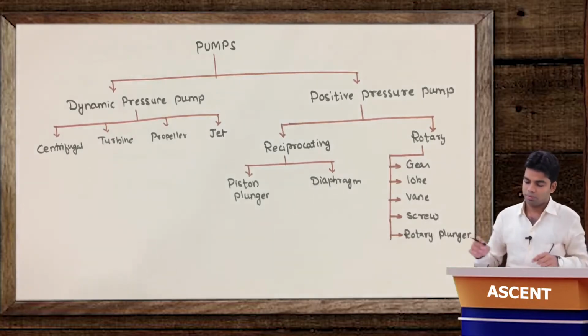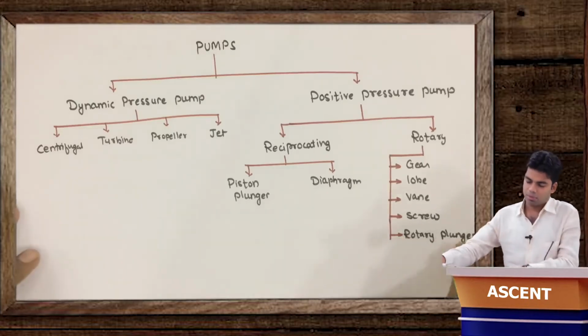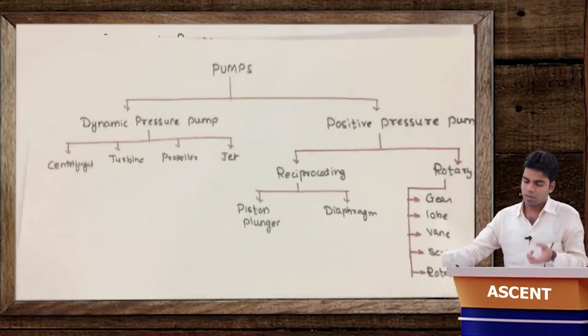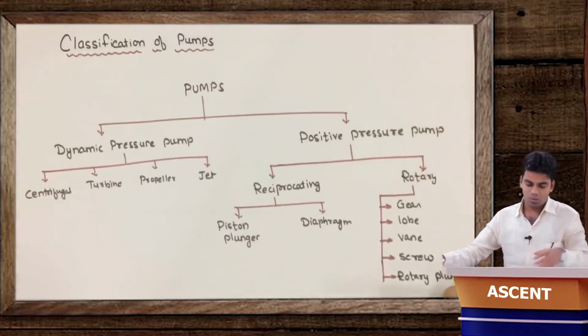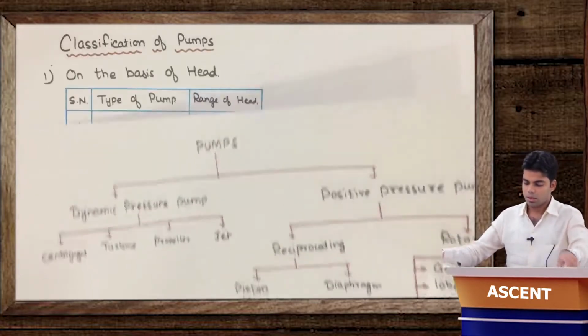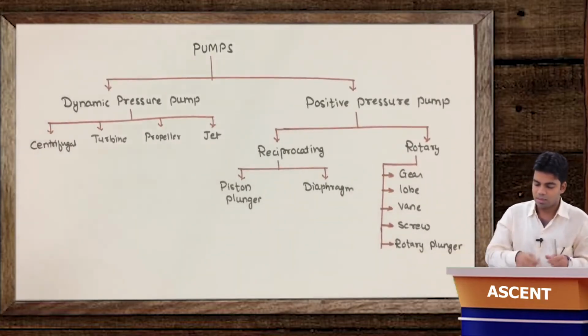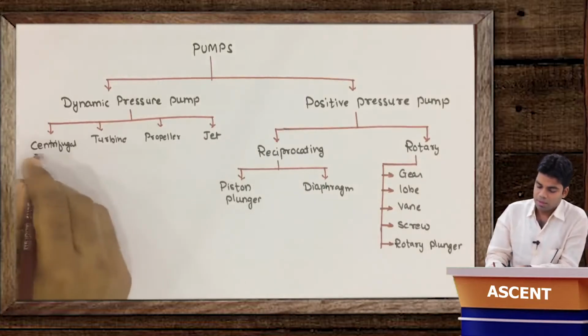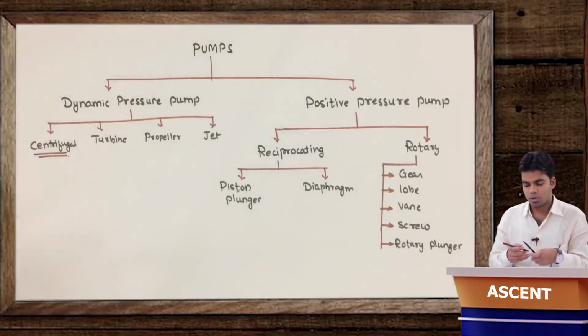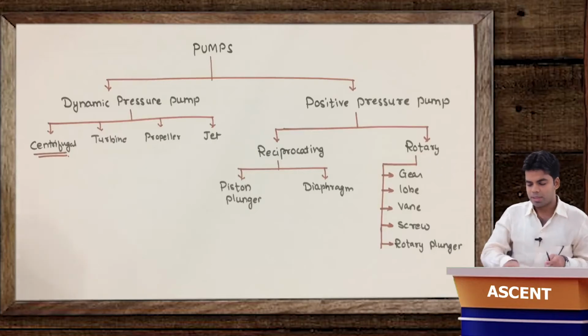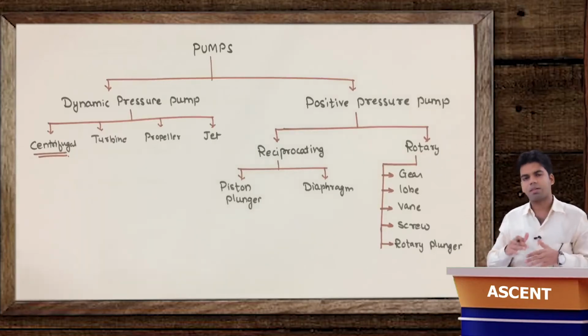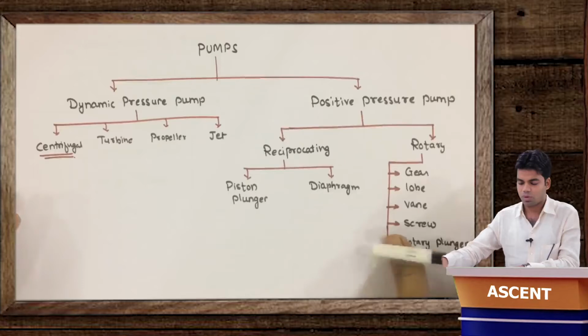So these are all different types of pumps. Depending upon the application which we require, we use these pumps. Next, coming to the classification of the pump. Out of all these pumps, very important thing, we just have to study the centrifugal pump only, because generally the questions are asked from this pump only. And this is actually a very simple pump. This is just the reverse of the Francis turbine we have already studied. So just the reverse of the Francis turbine is nothing but the centrifugal pump.